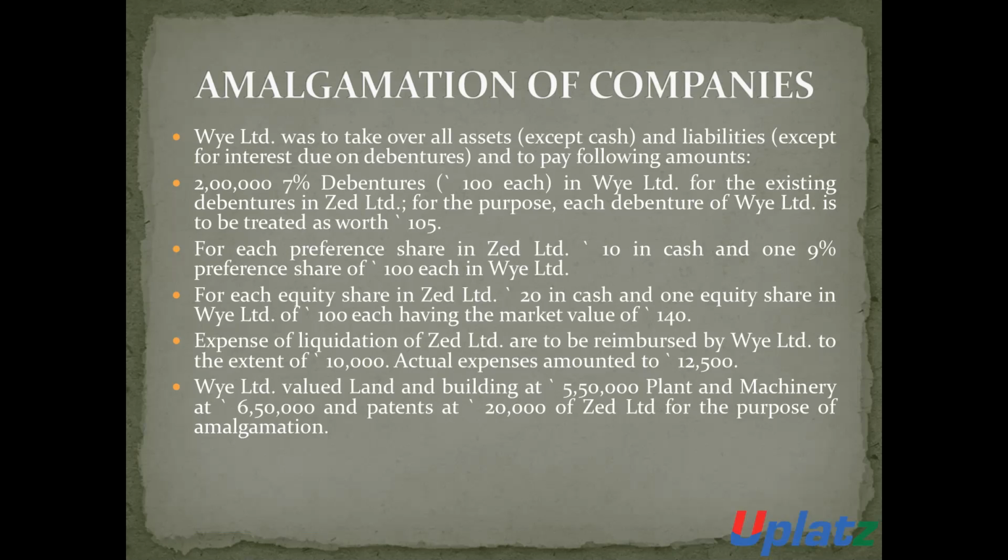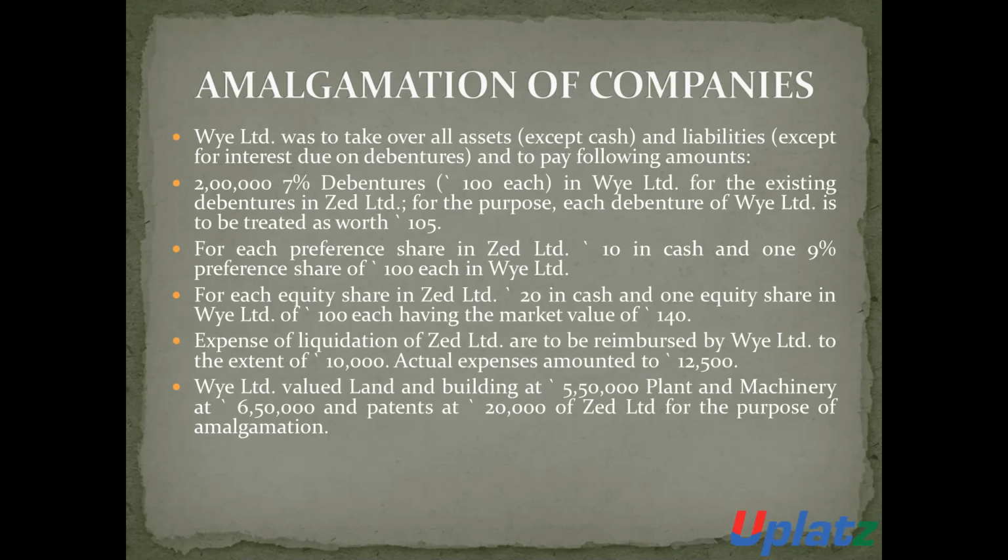And for each equity shareholder in Z Limited, 20 rupees in cash and 1 equity share of Buy Limited, of 100 rupees each, having the market value of 140 rupees.